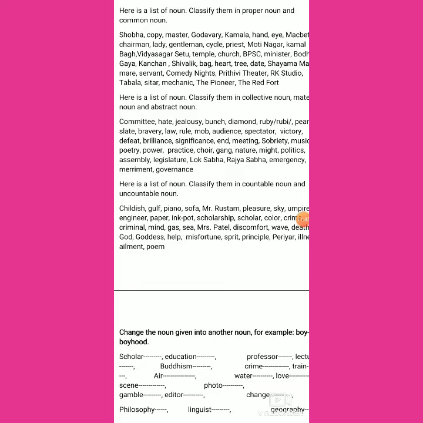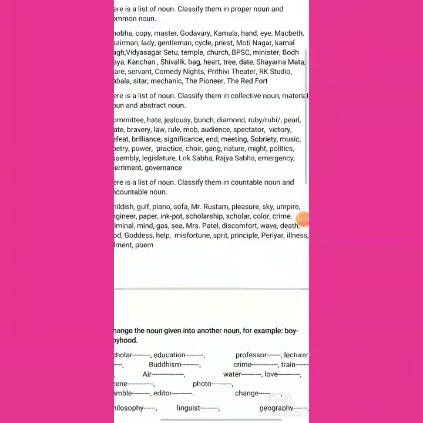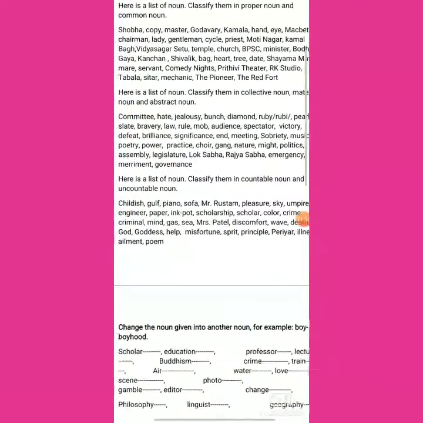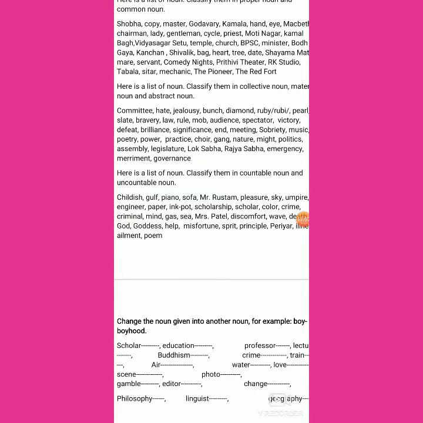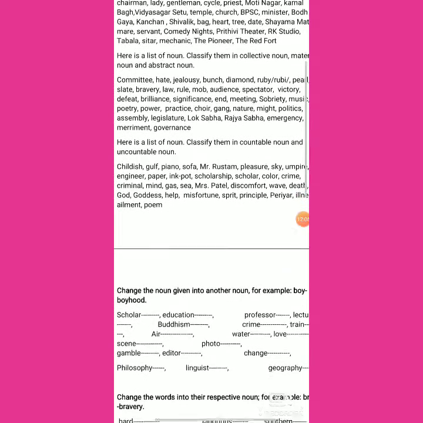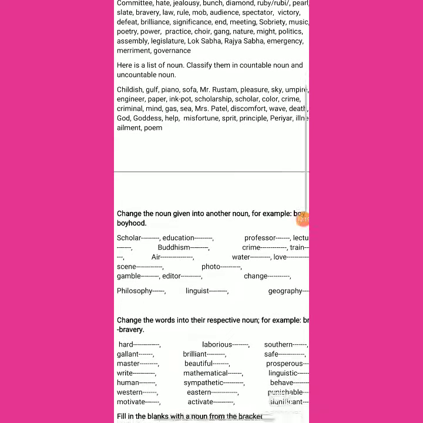Help, uncountable. Misfortune is also uncountable. Spirit, principle, uncountable. Periyar, uncountable. Illness, uncountable. Ailment, uncountable. Poem, uncountable. Rather, we can include poem into the countable group because we can sometimes use it as a common noun, but most often it is used as abstract noun also, but we can keep it under countable group.